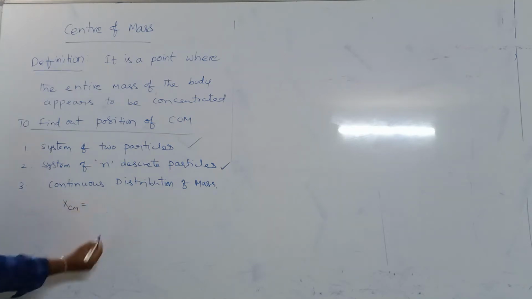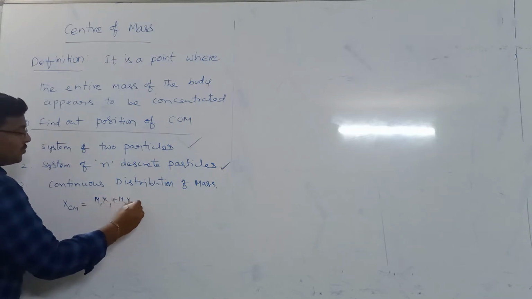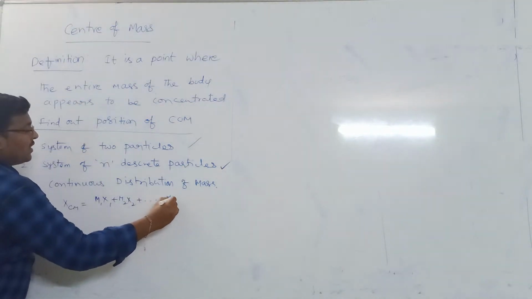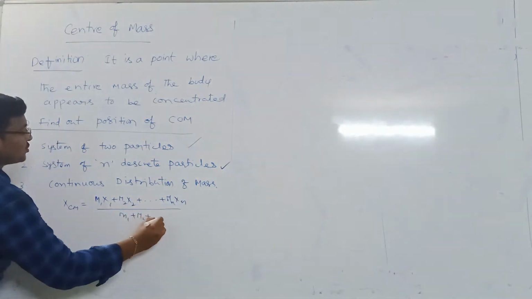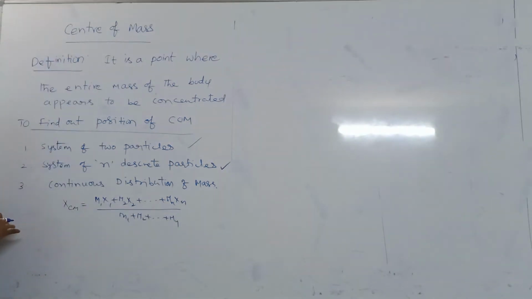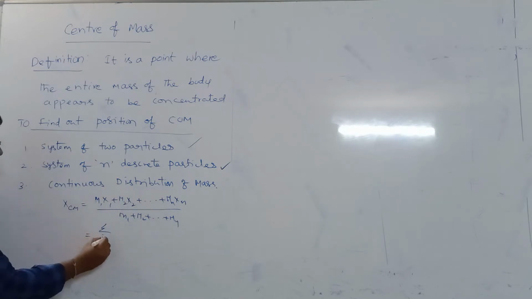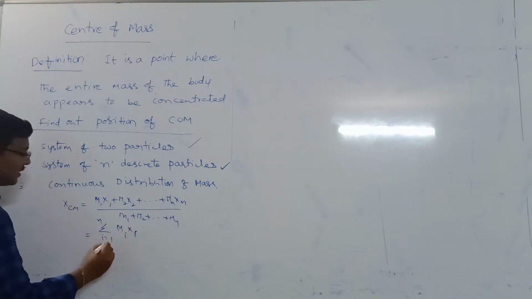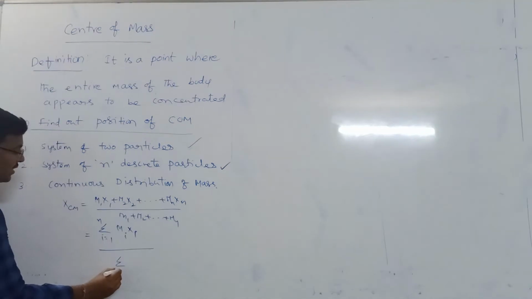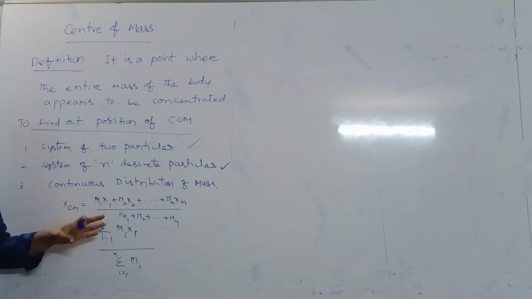We know that x center of mass, for discrete particles, is equal to m1 x1 plus m2 x2 and so on up to mn xn, divided by m1 plus m2 plus and so on up to mn. This can be written as sigma, where i goes from 1 to n, of mi xi, divided by sigma, i from 1 to n, of mi. Now this is for discrete particles.